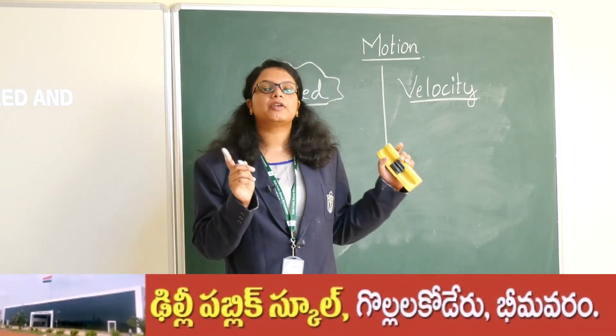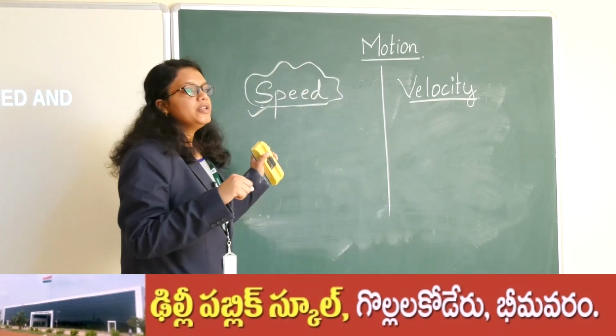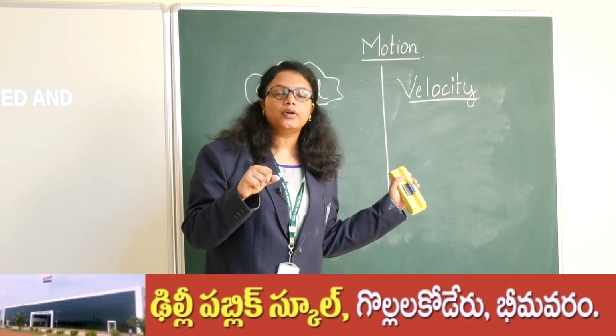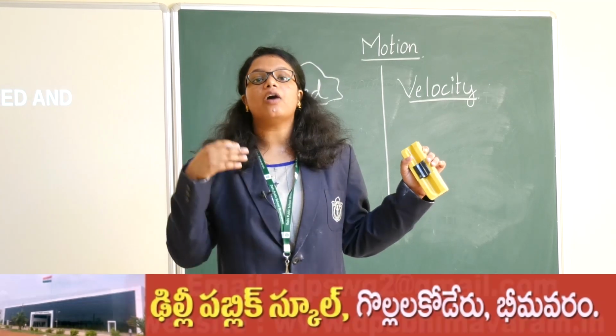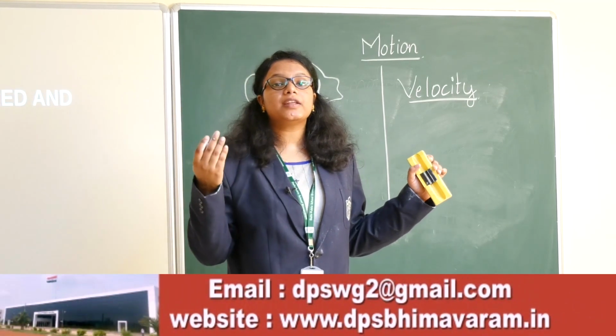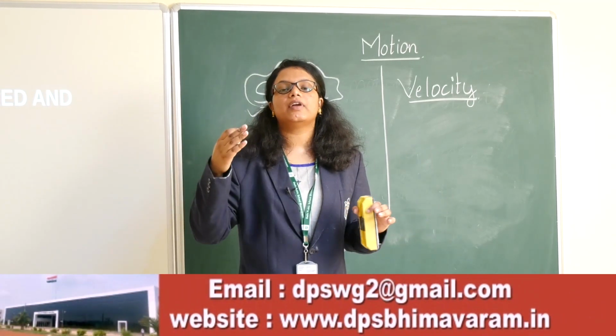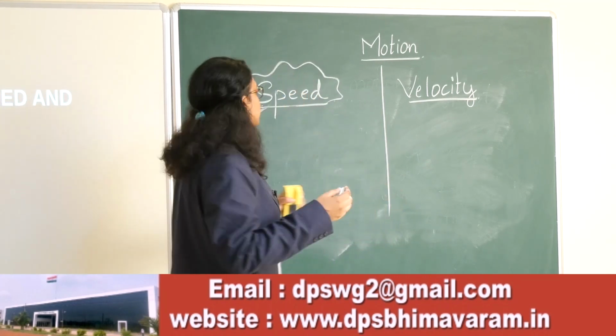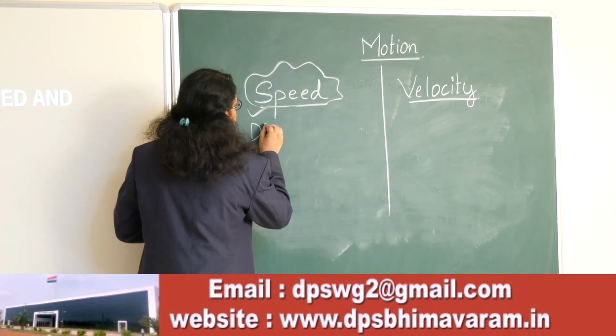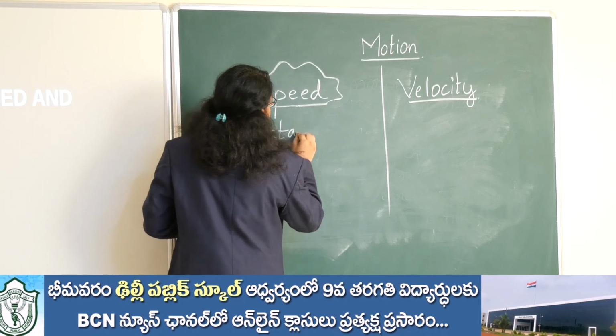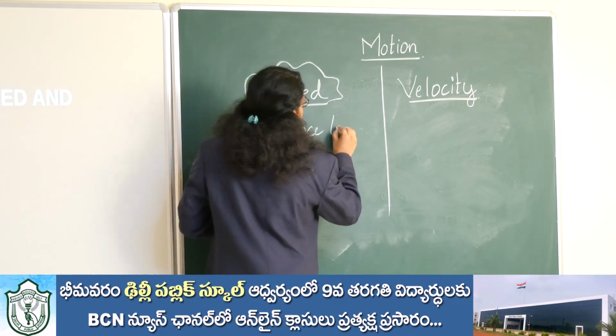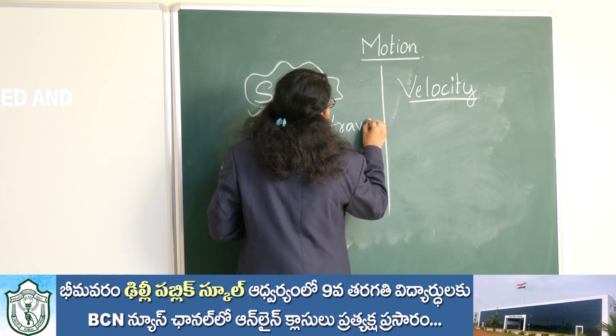But there is a difference between speed and velocity. Speed, like I have already told, is nothing but how fast an object is moving. So speed is basically the distance travelled per unit time. Speed is the distance travelled in a unit time.